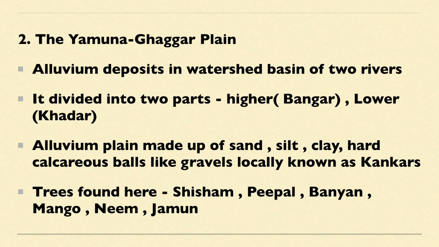Now the second division is Yamuna Ghaggar Plain. These plains are alluvial deposits in the basin of mainly two rivers, that is Ghaggar and Yamuna, and they are divided into two parts. The higher part is known as Bangar and the lower part is known as Khadar. These are the types of alluvial deposits. These plains are made up of sand, clay, silt and hard calcareous balls like gravels, which are known as kankars. And the main trees found in these areas are shisham, peepal, mango and neem.